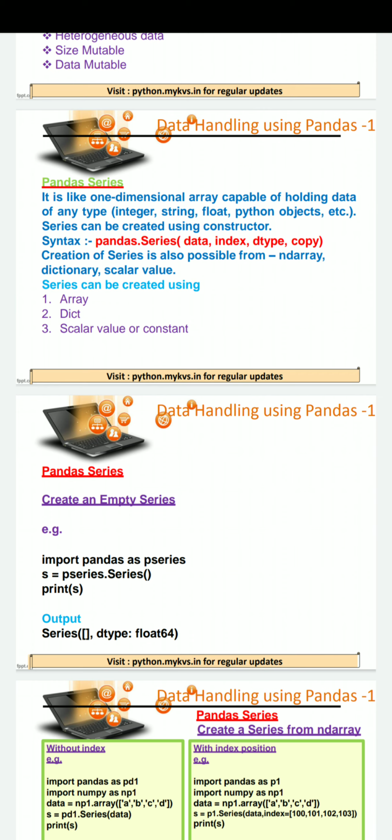Series can be created with the help of a NumPy array also. We can create series from a dictionary, from a list. Series can be created using an array, dictionary, or scalar value or any constant value.